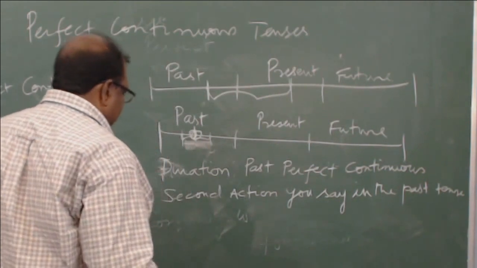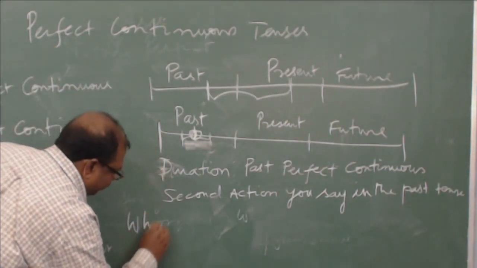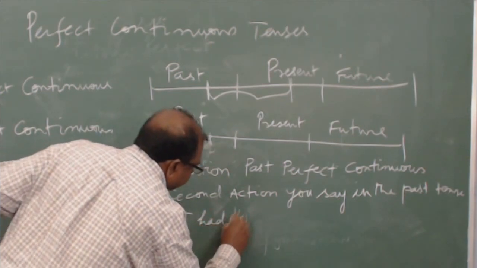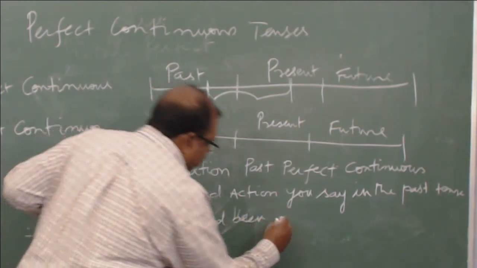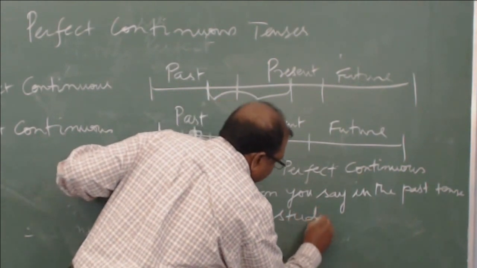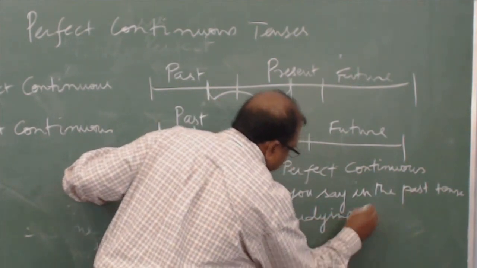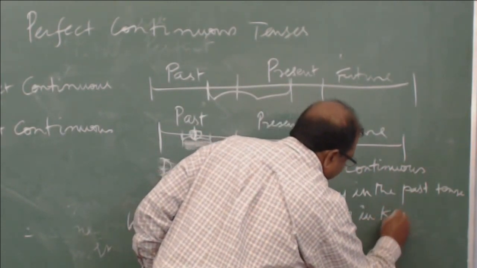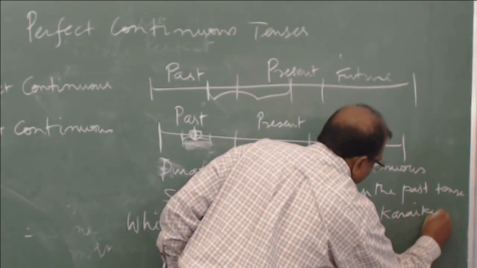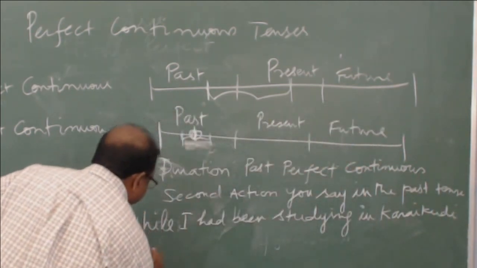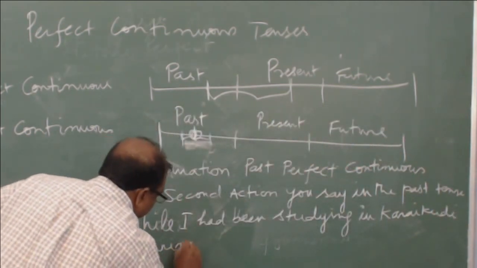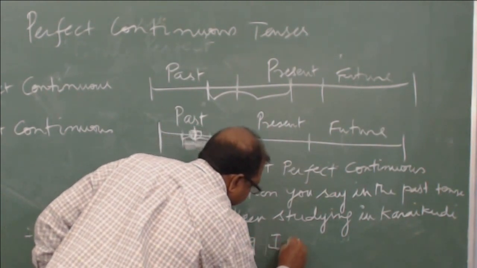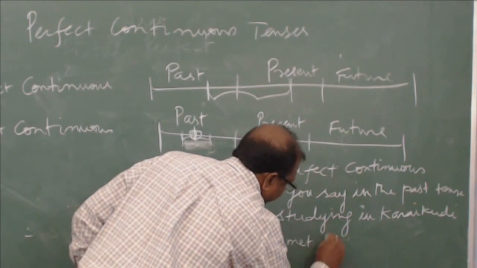Say, as I said, while I had been studying in Karaikudi during '74 to '79, I met Mr. Ramamurthy.